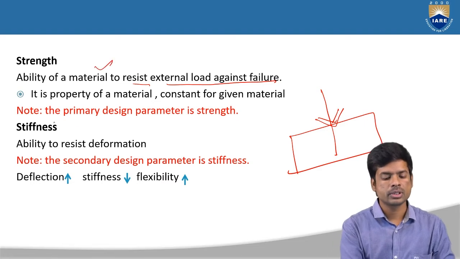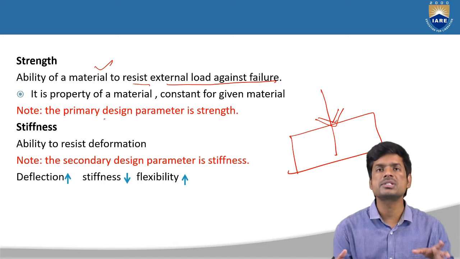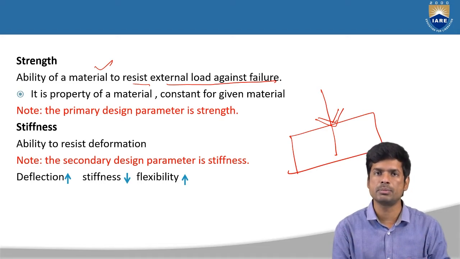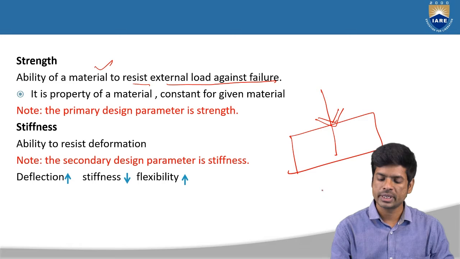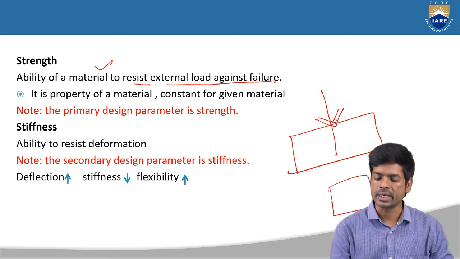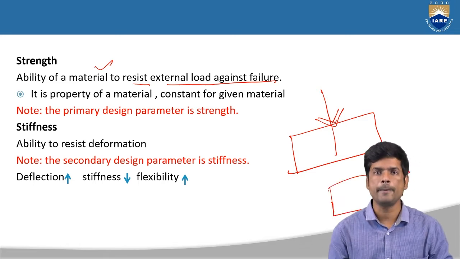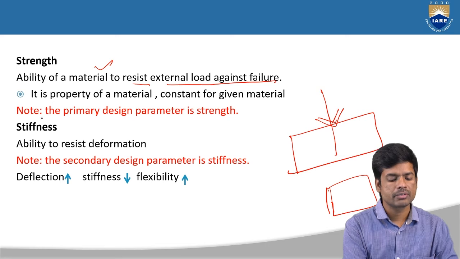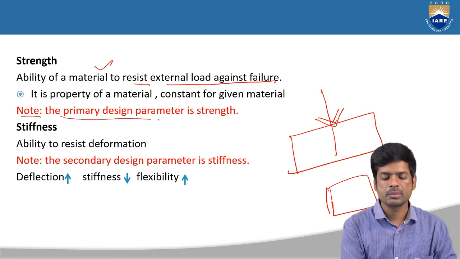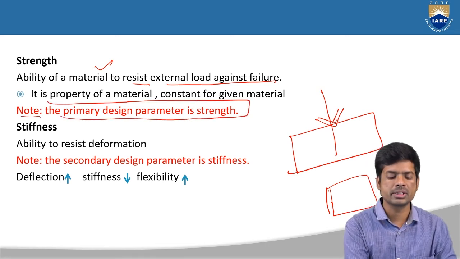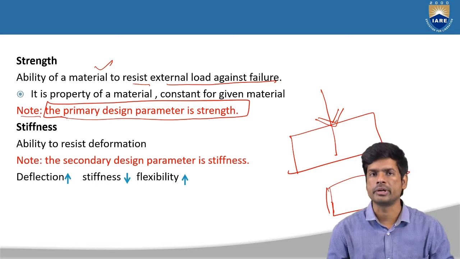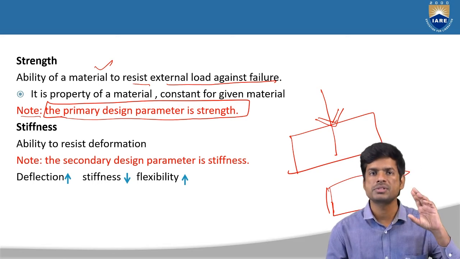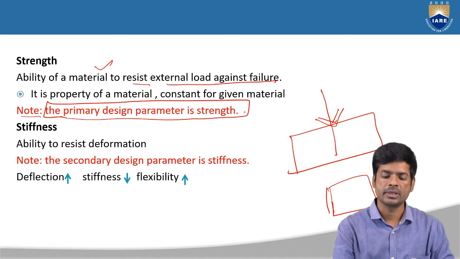Now coming to the property of material, this particular strength for a specific material will be constant. Suppose you take any clay material, for that clay the strength will be constant. Whatever the source, the strength will be defined as the same. And next, one note point: the primary design parameter is strength. Whatever the design, whatever the component, whatever the structure, first we have to keep in mind that parameter, that is strength.